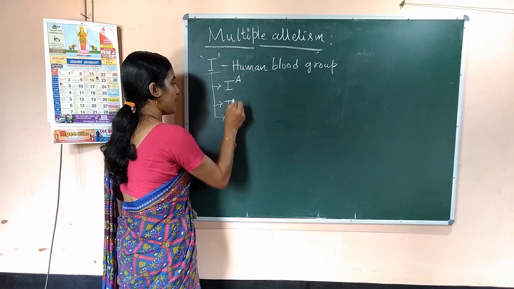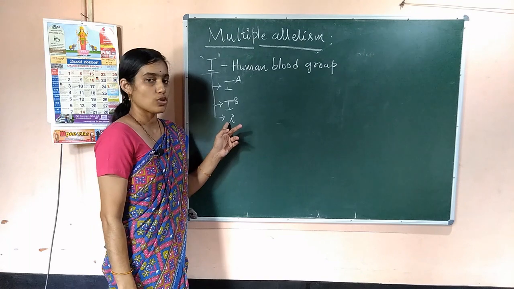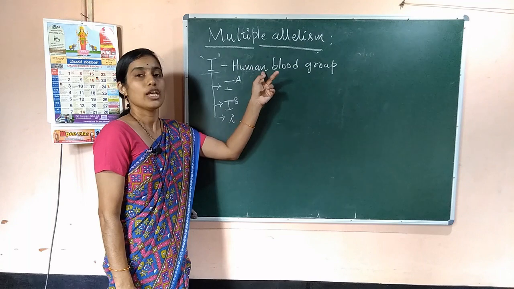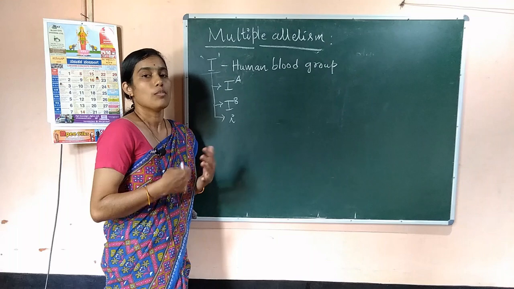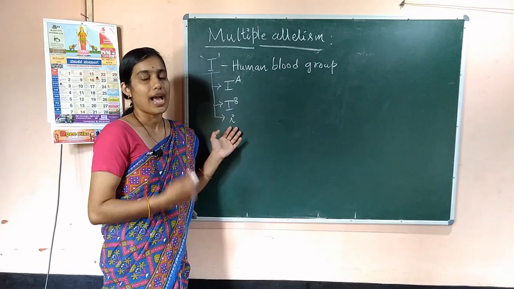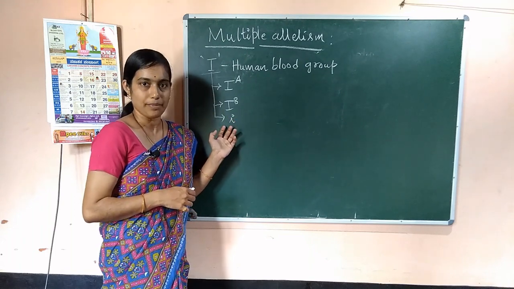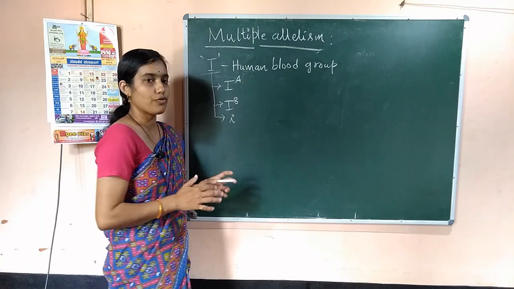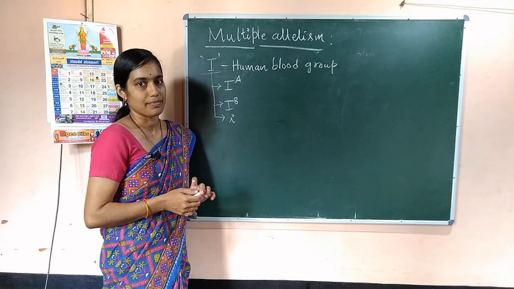IA, IB and small i. These are the allelic forms of a gene capital I that determine or control the human blood group. Now, this phenomenon where a gene shows more than 2 allelic forms is called multiple alleles, and the phenomenon is called multiple allelism. ABO blood group in human is an example for both codominance and multiple allelism.